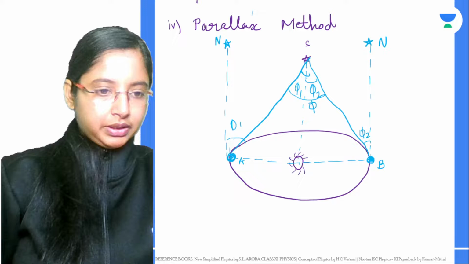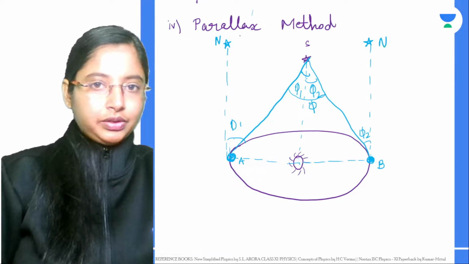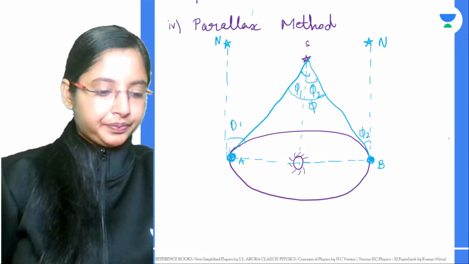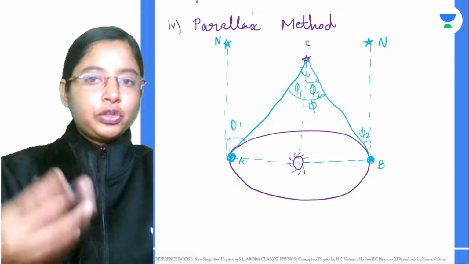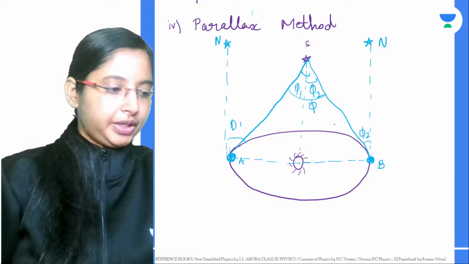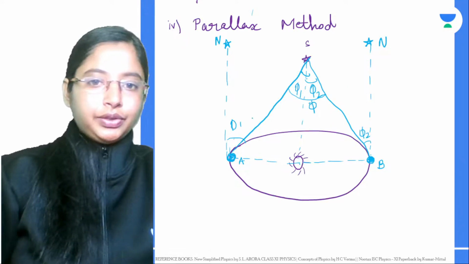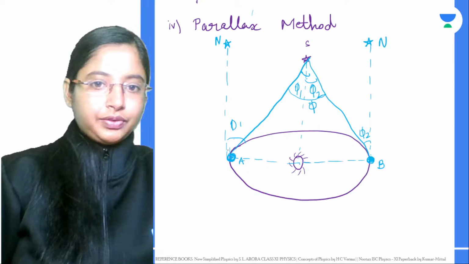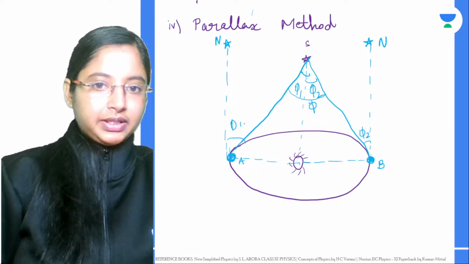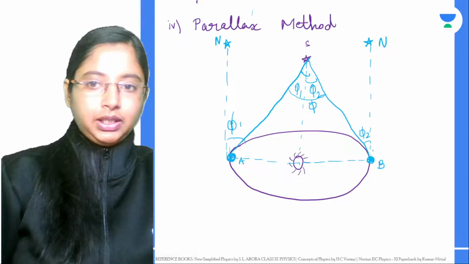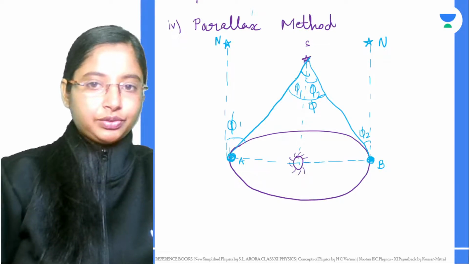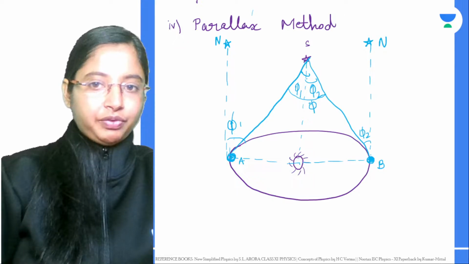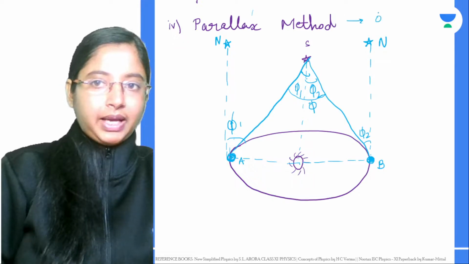This north star, wherever we are on its orbit, just appears straight towards us. And this star S is the star we have just chosen, and we want to measure how far away it is. So we measure this distance of the star and we get this angle phi 1. Similarly, on this side, after 6 months, we measure this phi 2. Now both these angles together give me phi. This angle phi is basically your parallax angle.